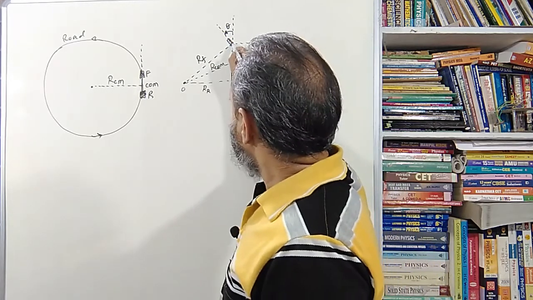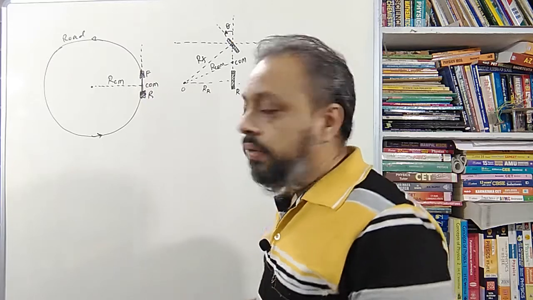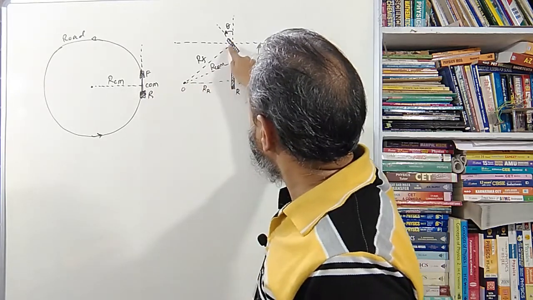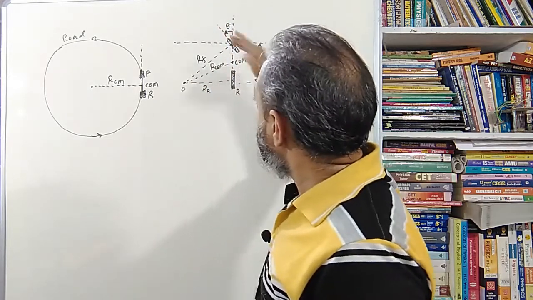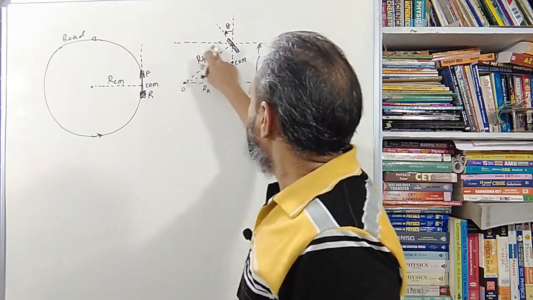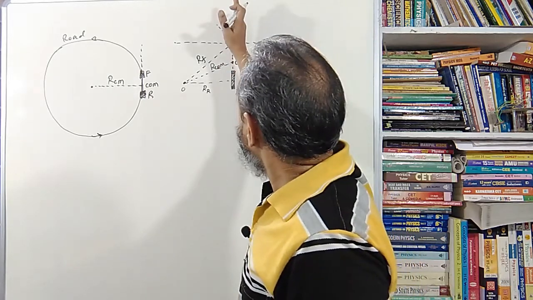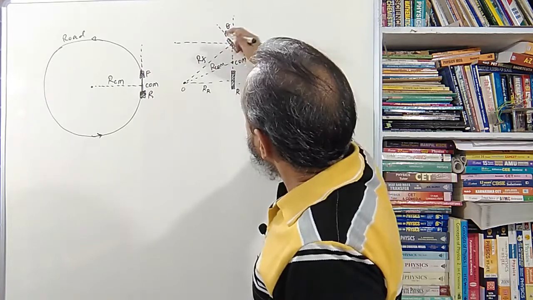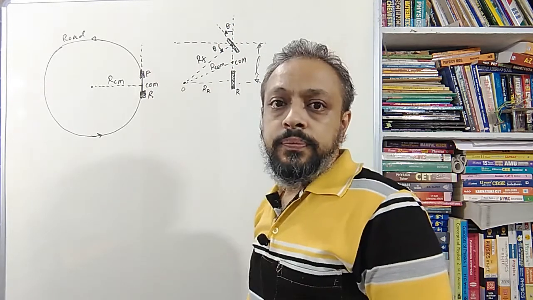I can simply draw one more line here just to make you learn. Always this line, which is called the radius vector, is perpendicular to the tangent. So this line is perpendicular to this vertical line. If this vertical line turns by theta, definitely this line should turn by an angle theta. That means this angle is again theta.